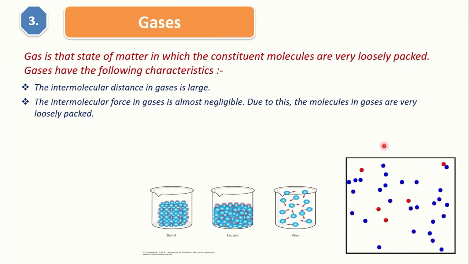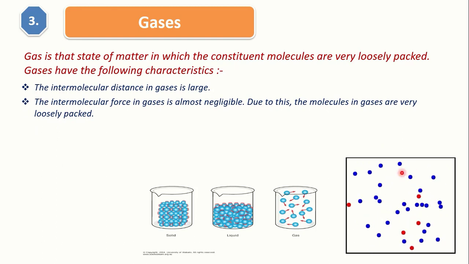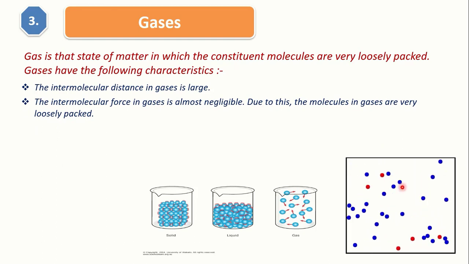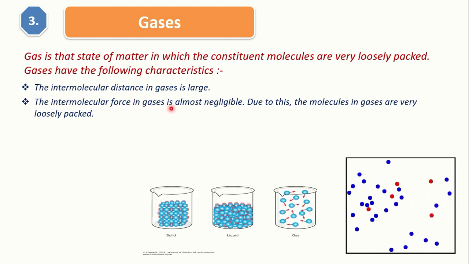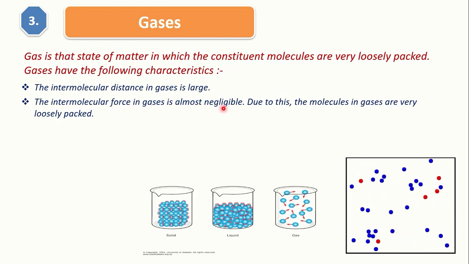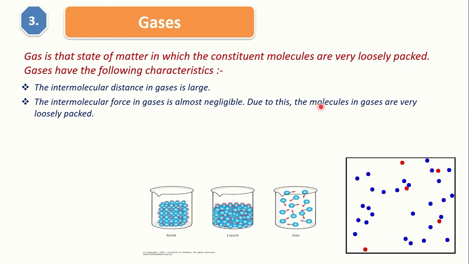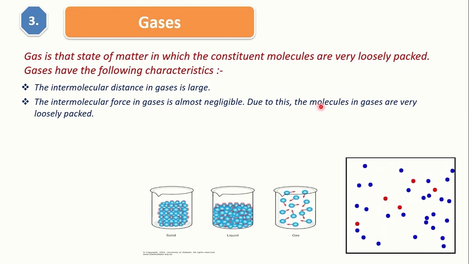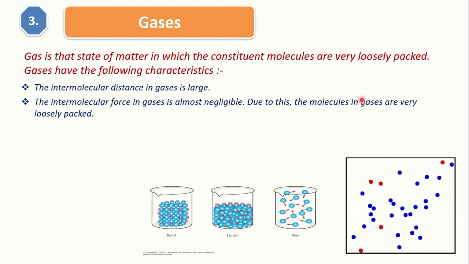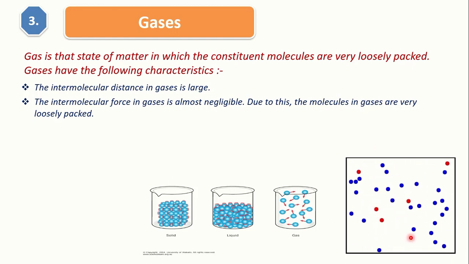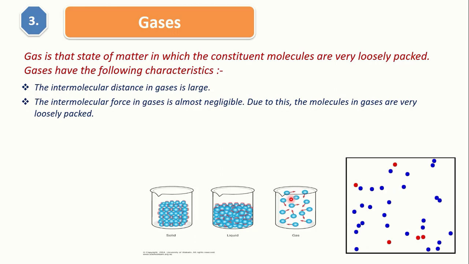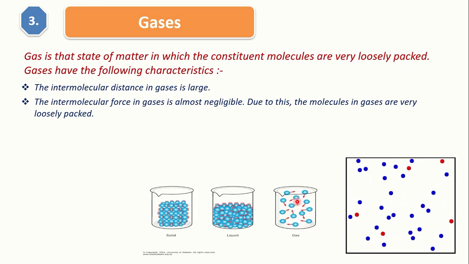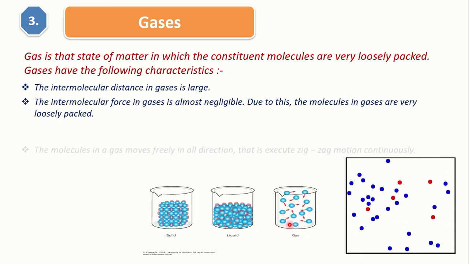You can see here they have a large intermolecular distance between them, a large intermolecular space between them. The intermolecular force in gases is almost negligible. Due to this, the molecules in gases are very loosely packed. Why are the molecules of gases very loosely packed? Because they have very negligible intermolecular force of attraction between them.